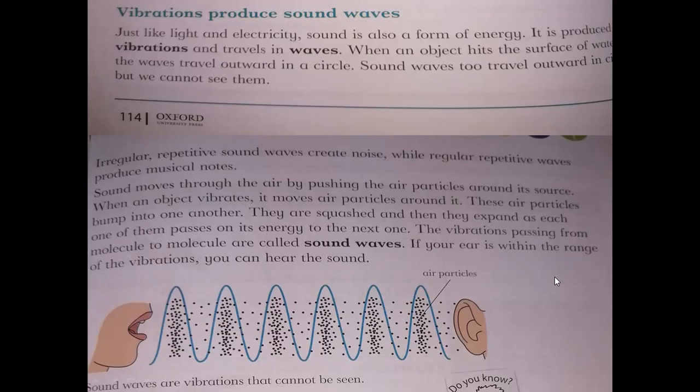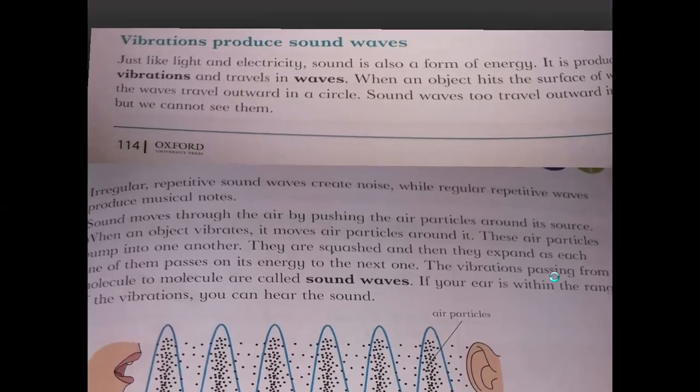Actually, anything that moves backward and forward produces waves, just like beating a drum or disturbing a stretched rubber band. So sound is a form of energy which reaches us by waves.